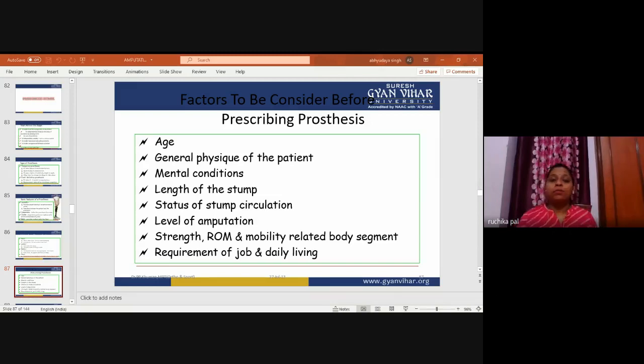What is the condition of the patient at home, or what kind of daily living activities does he have to perform, or what kind of job is he doing? So that needs to be considered for prescribing any prosthesis.